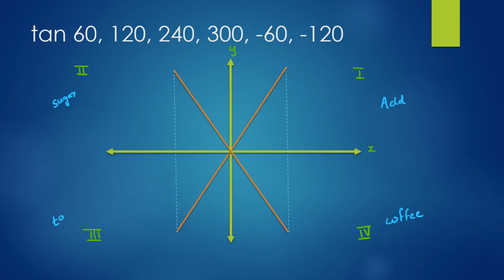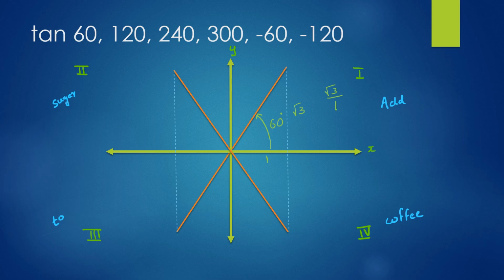Let's start with the 60-degree angle in the first quadrant as we have done before. But now we have tan, which is sine by cos. Hence, we have to take both the y and the x value. Sine is the y coordinate, opposite 60 degrees, it's √3, and the x value is on the x axis, x coordinate, which is 1. Here the hypotenuse gets cancelled out when we do sine by cos, hence we don't need the value of the hypotenuse. Tan of 60 is √3 by 1 in the first quadrant.